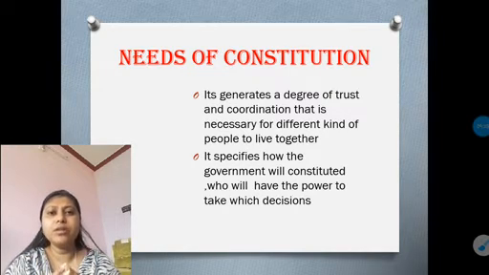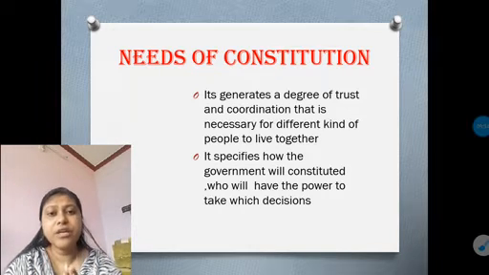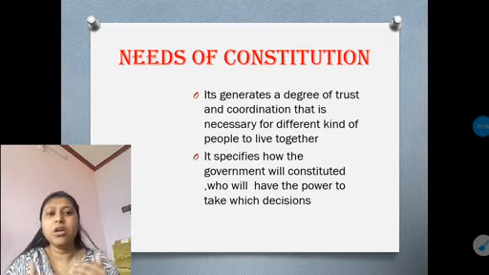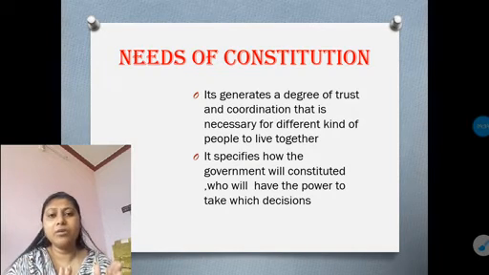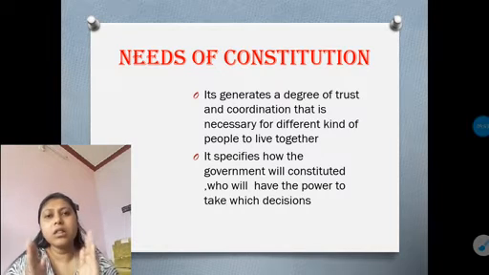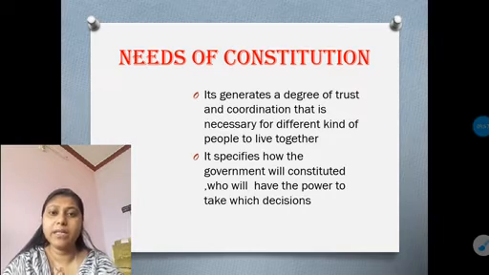So for that reason we need a constitution, which specifies and gives the instruction on how the government will make the laws, and who will take the powers for making the laws or for taking the decisions. All these things are specified by the constitution.